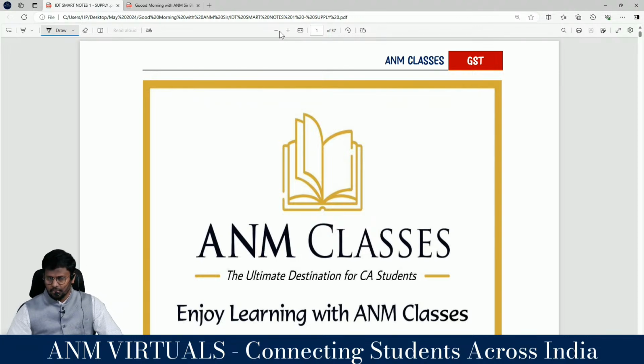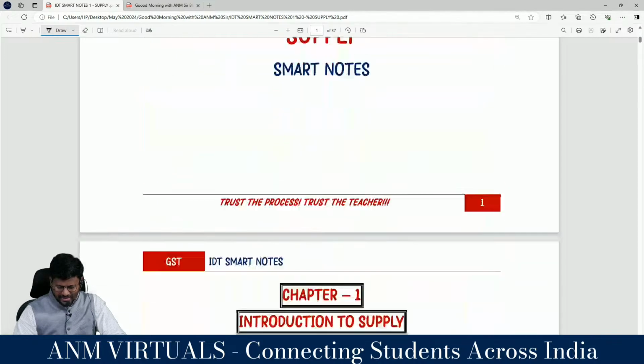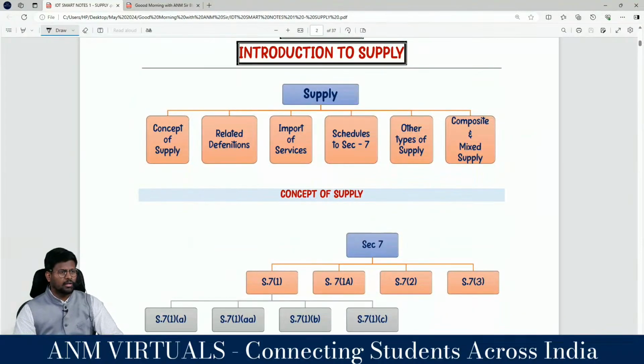Sir, today morning onwards, we are starting the revision series for indirect tax with the name Happy Morning with ANM. So, the objective of this is to revise not line by line, but to recall the provisions, whatever we have learned. Within a short span of time, we will be revising one topic, my dear lovable students.